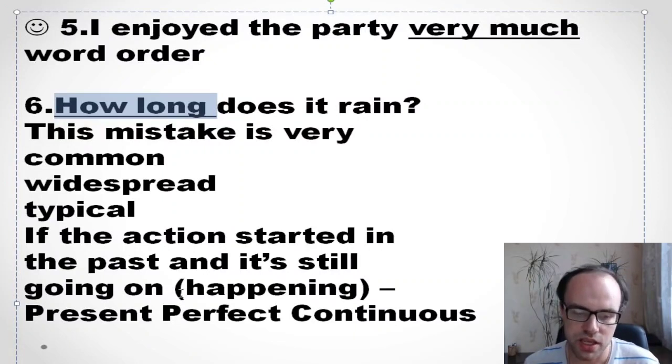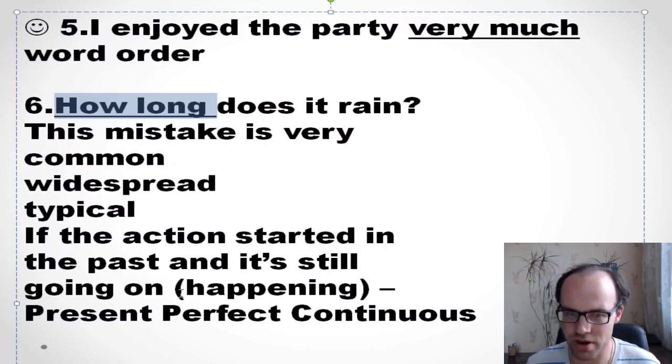The problem is that students continue making this kind of mistake again and again. We often use this kind of question in our daily English conversation, how long, and really, I believe that it's better to learn the most common English mistakes, and you won't make these mistakes any longer.